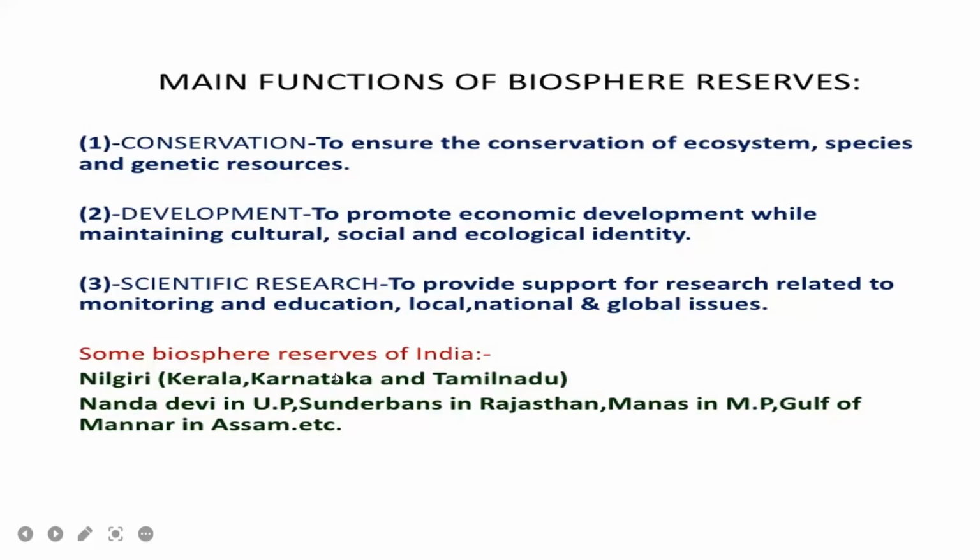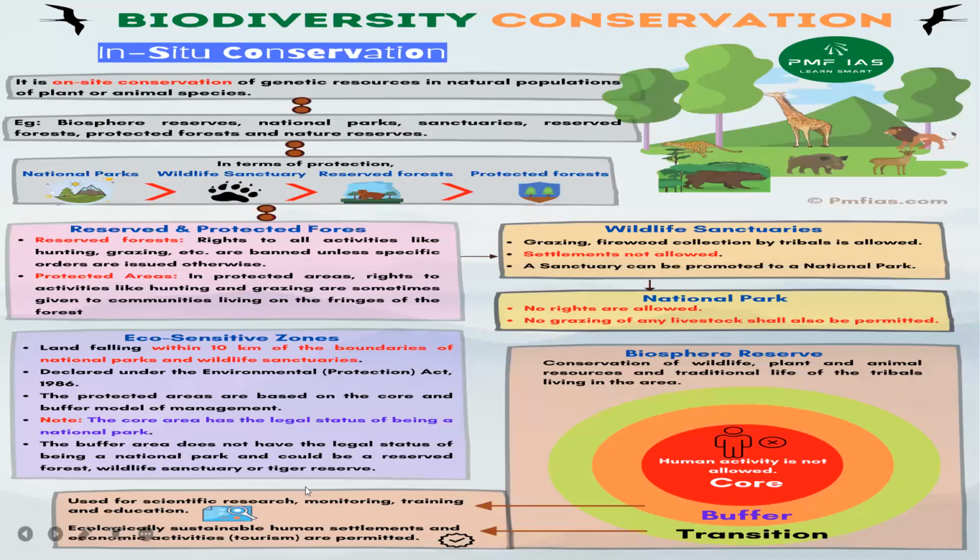So some examples of biosphere reserves of India are Nilgiri, that is Kerala, Karnataka. So these three states, Kerala, Karnataka and Tamil Nadu. Nanda Devi in UP, Sundarbans in Rajasthan and Manas in MP, Gulf of Mannar in Assam. So these biosphere reserves, when we compare, occupy large areas, that is 5,000 square kilometers. So these are the large areas. So next one is, overview of in situ conservation.